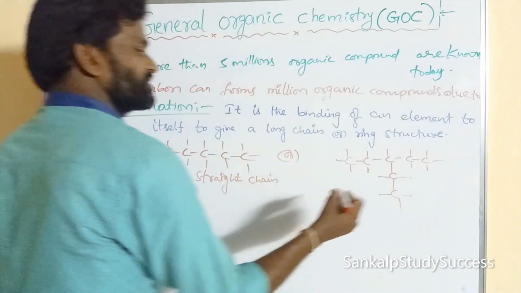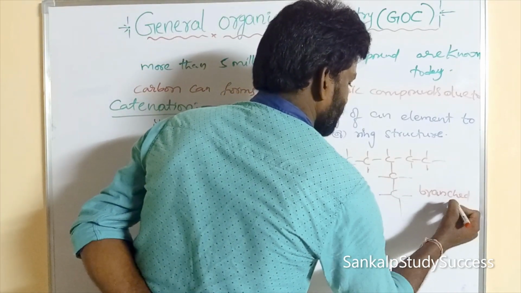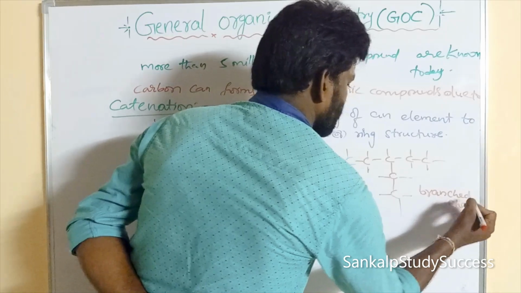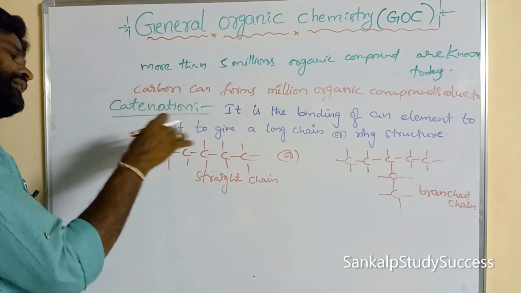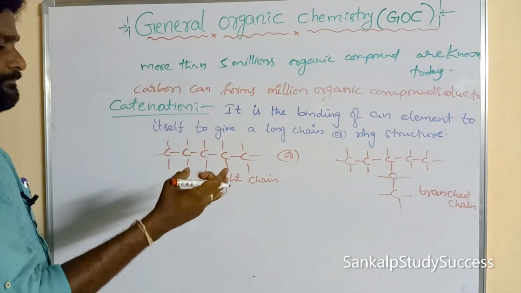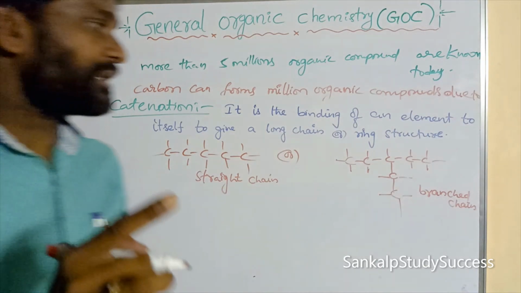So this is the branched chain. Carbon can be linked with the same atom to give a long chain, which may be straight or branched.